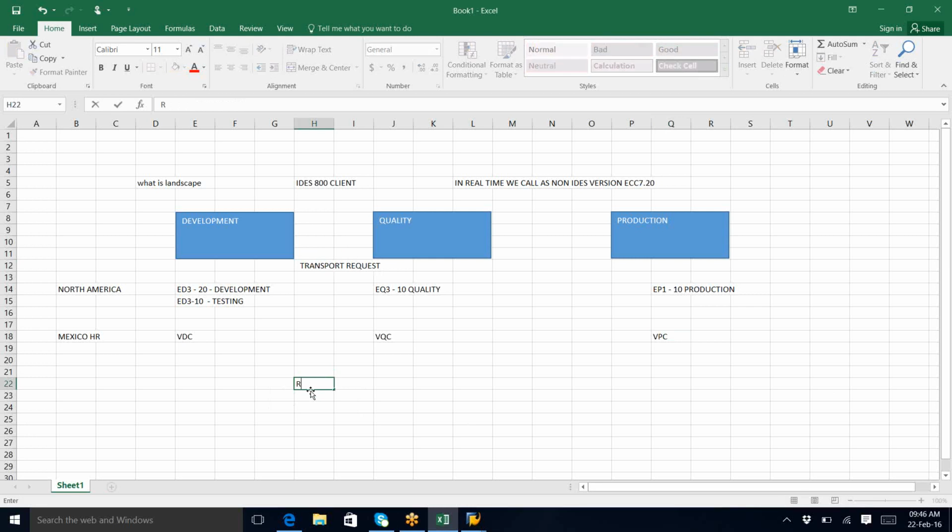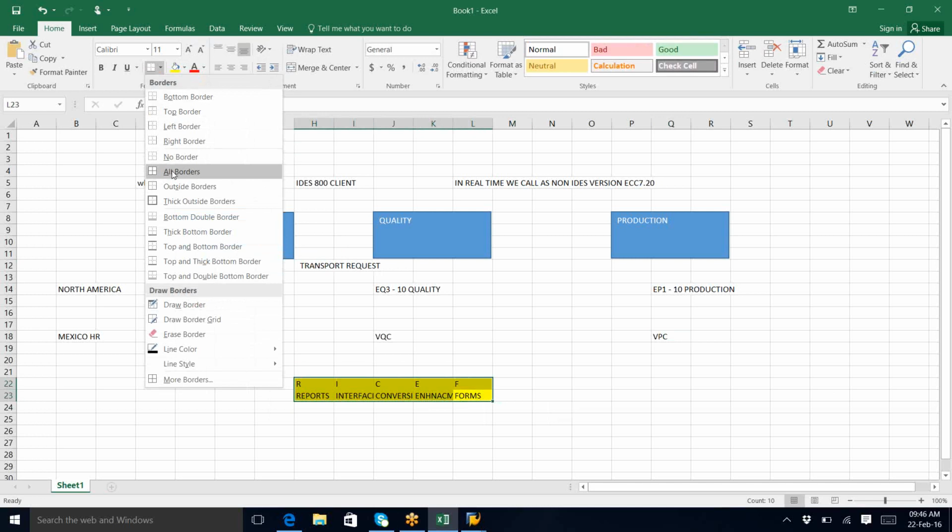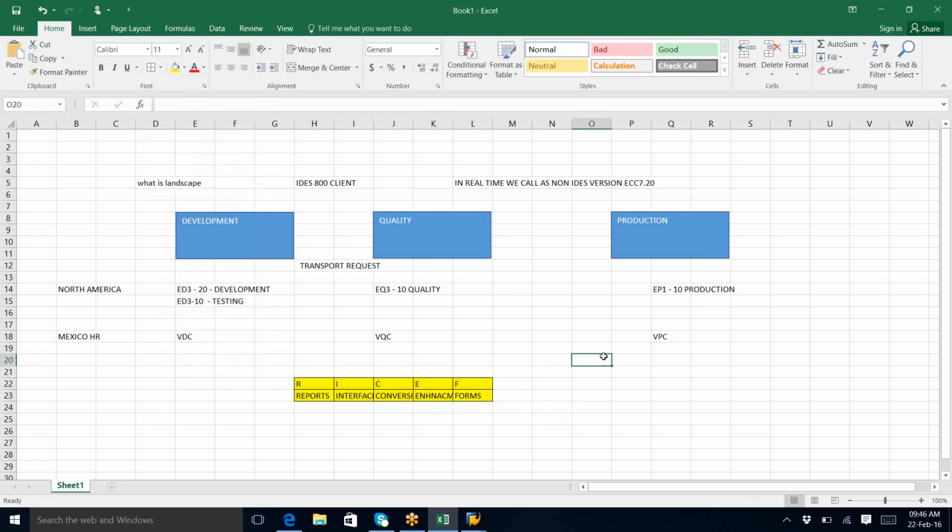So we have RICEF. RICEF means what? Reports, interfaces, conversions, enhancements, and forms. If you are expert in these areas, you can say you are good at ABAP. We will go in depth on each of these in the coming classes.